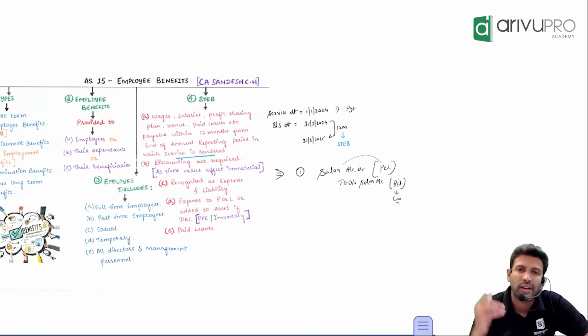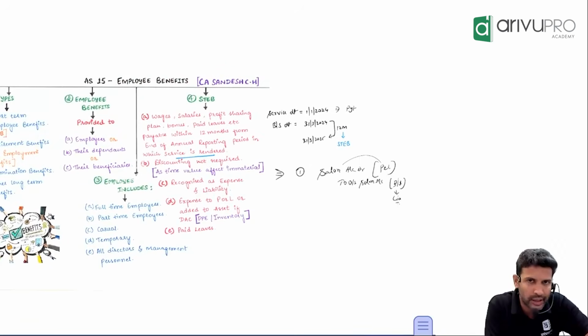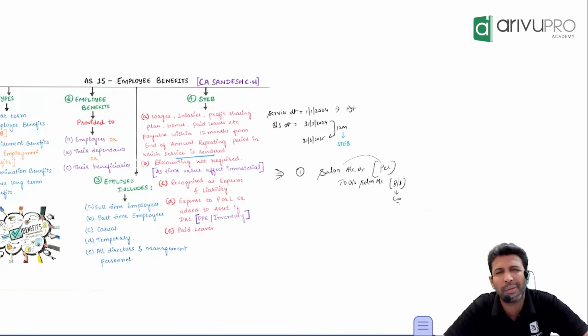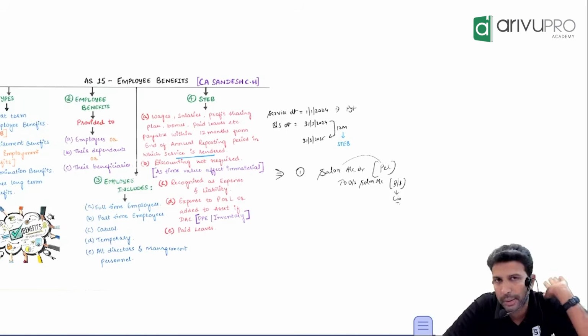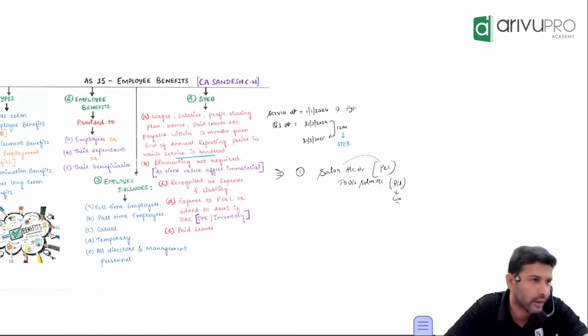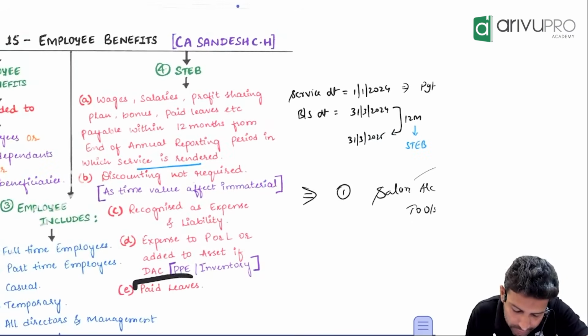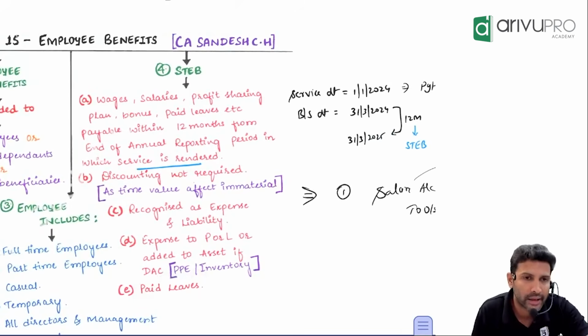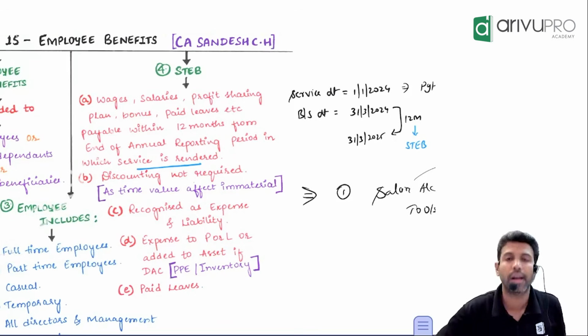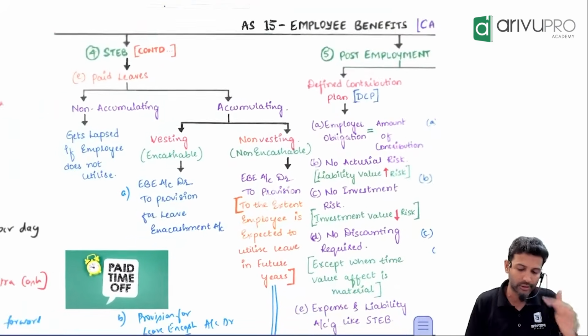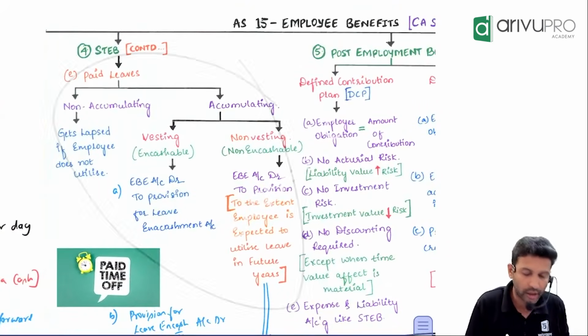Next one. Normal short-term employee benefits like salary and all, they won't ask in the exam. One of the short-term employee benefits can be targeted in the exam. That is called paid leaves. This is an important concept. It can come, it comes in final also. It comes here also. There is good scope, you can build a lot of questions around this. So let's learn what this concept of paid leaves is. I've written the next chart for this. Let's look at this. This is about the leave concept.